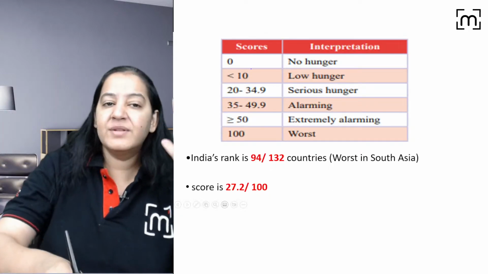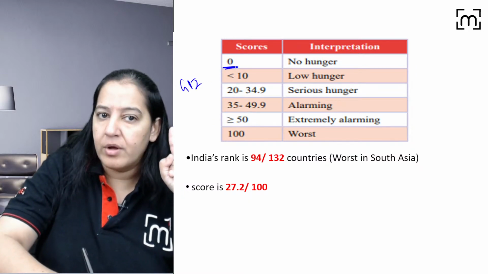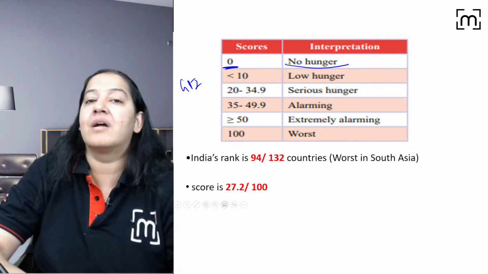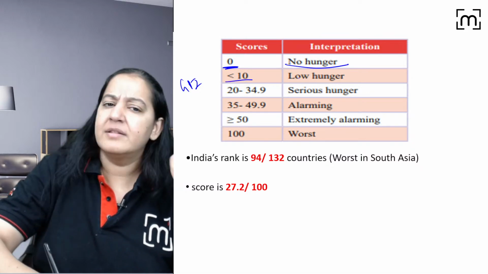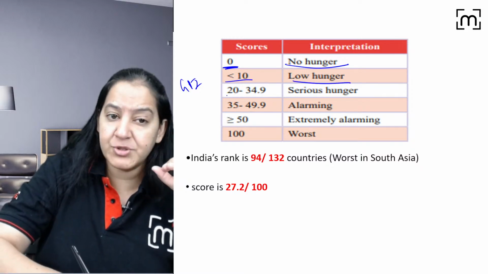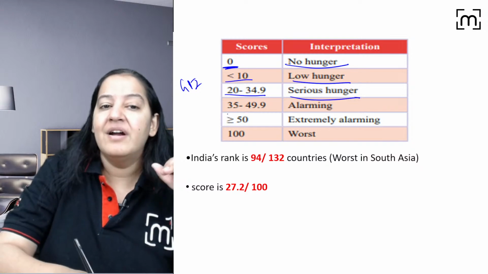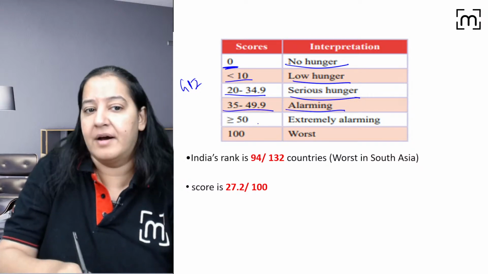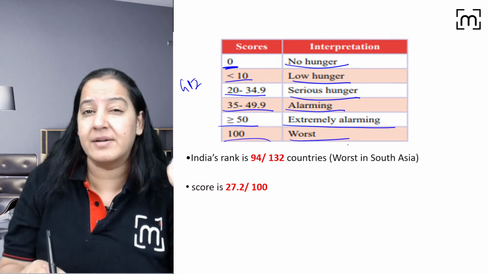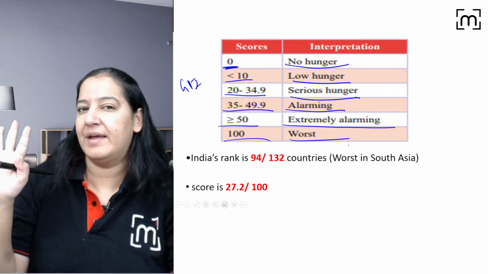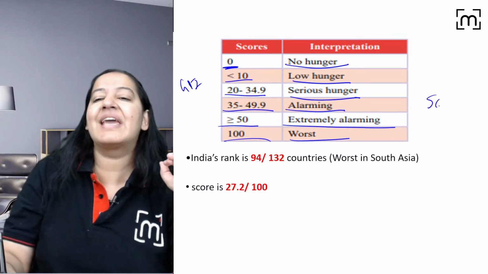I will tell you. So there is a scale of GHI. If the value is 0, that country doesn't have any hunger, no hunger. So the country is the best country. Value less than 10, the country is having low hunger. The value is 20 to 35, serious hunger. 35 to 50, alarming hunger. More than 50, extremely alarming hunger. 100 is the worst. The complete country is hungry. Very poor country. You got my point? So that is the scale given. This is the scale of GHI.